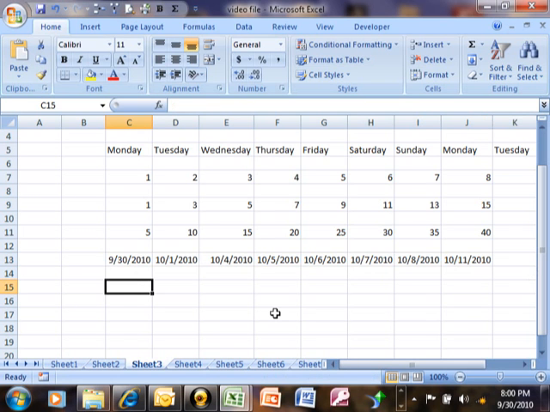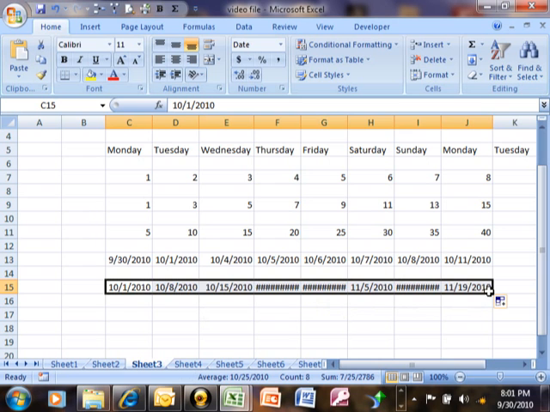So that's a nice feature as well. What if you wanted your spreadsheet to reflect every Friday's date? So that's another instance where I would type in the first two. So in this case, this week the Friday is on October 1st, 2010. Then I want to type in next Friday's date. I'm going to type in October 8th, 2010. Now I'm going to highlight both of those cells. I'm going to get the black cross and then drag it over.